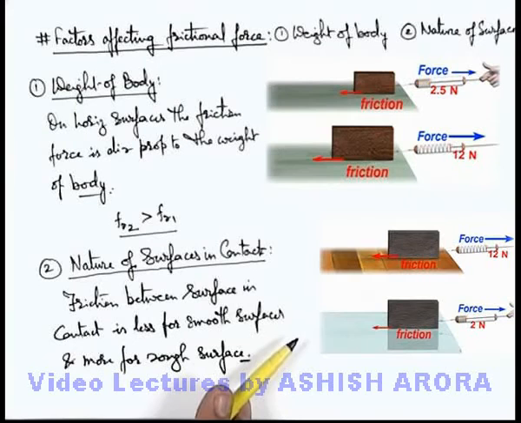That means the friction between the same weight body and glass is less compared to that of the same weight body and wood. So in this situation you can see the friction acting in the first case is greater than the friction acting in the second case because the nature of the surfaces on which the body is sliding are different.